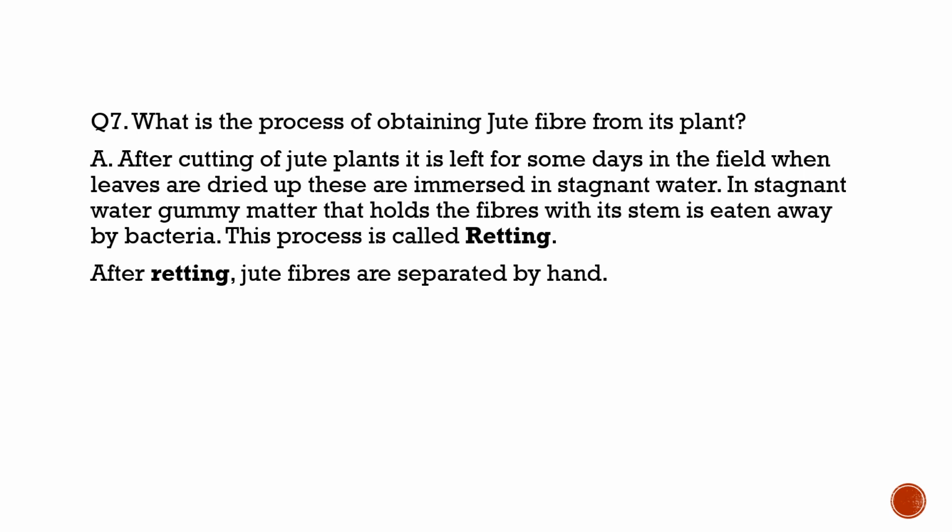In stagnant water, the gummy matter that holds the fibers with its stem is eaten away by the bacteria, and this process is called as retting. After retting, jute fibers are separated by hand and they are sent to the mills for the process of spinning to form the yarn.